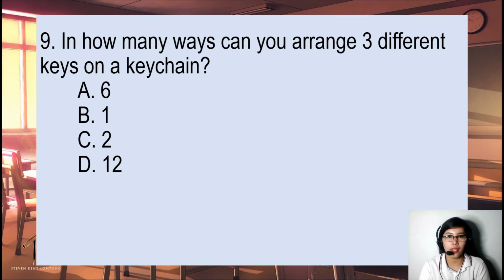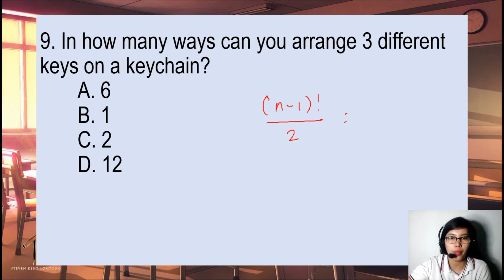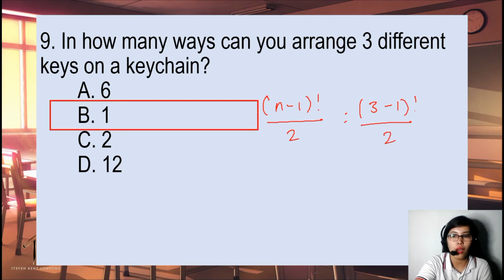Next, in how many ways can you arrange 3 different keys on a keychain? So, this is a keychain. We have n minus 1 factorial all over 2. So, we will have 3 minus 1 factorial divided by 2, and that is equal to 1. So, there is only one.